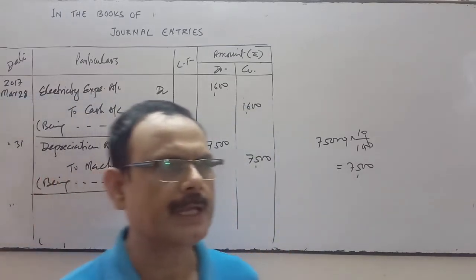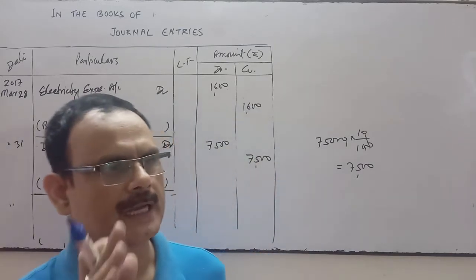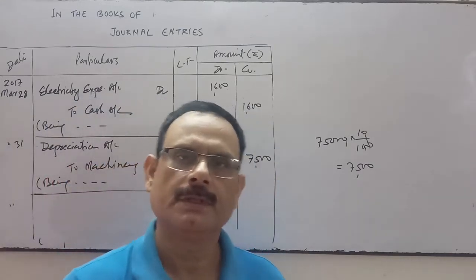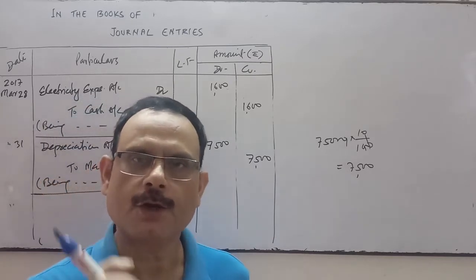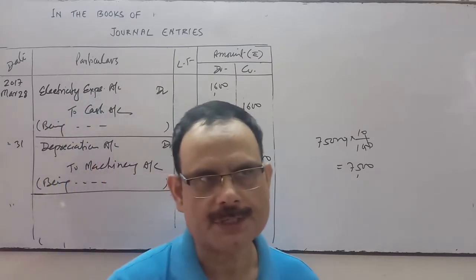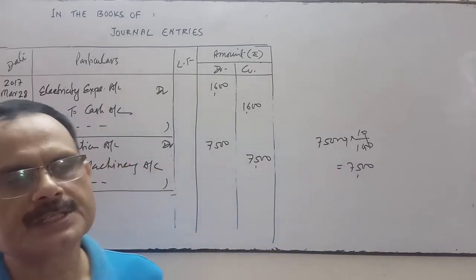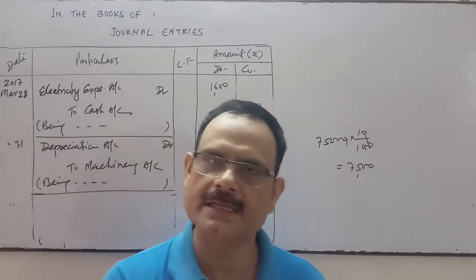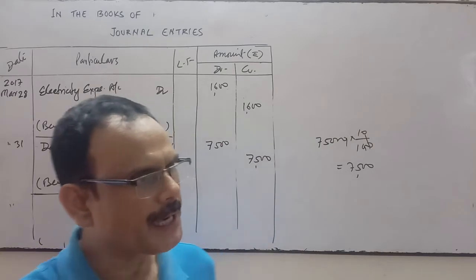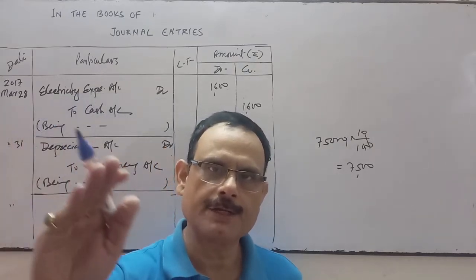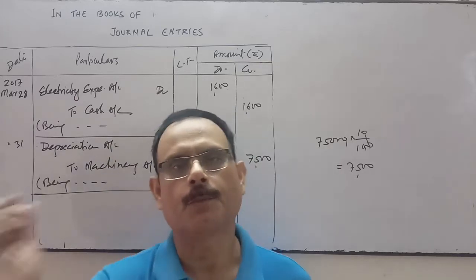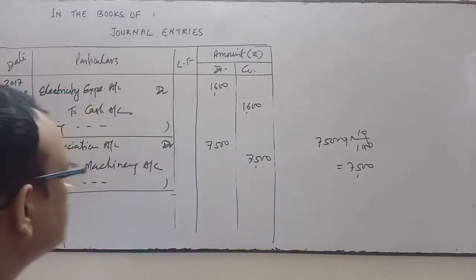Whatever the reason, if the value of the asset falls, we open the depreciation account. It's an expense, but a non-cash expense. We are not paying this amount to anybody else. We already paid at the time of purchase of that machinery. Now if the value of that machine decreases, we open the depreciation account and credit the related asset whose value has decreased.